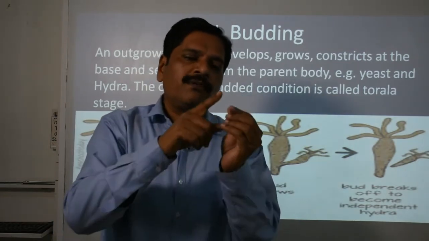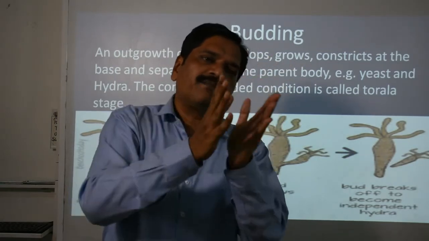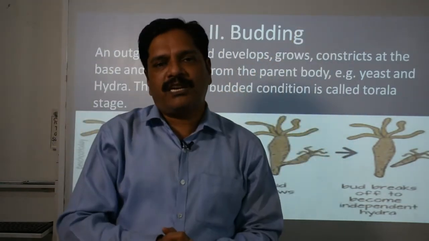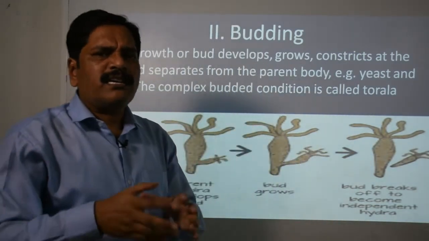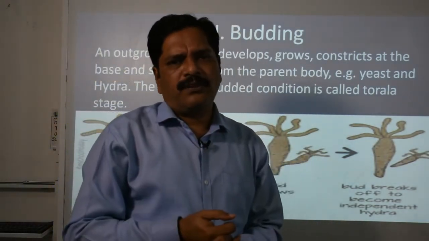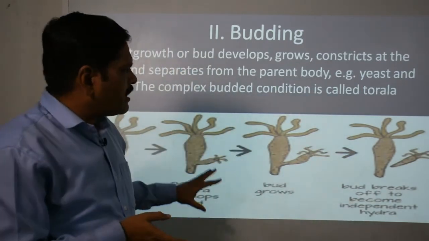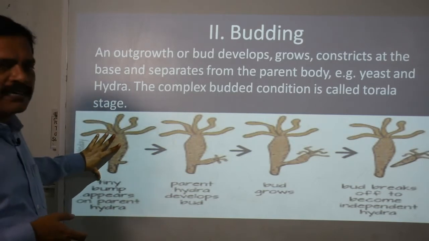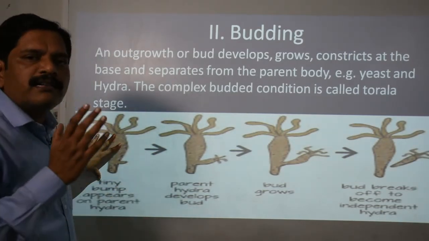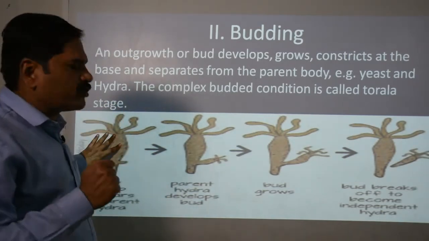Okay, so from this one bud the next bud will come, and then later they grow in the form of a chain. So this way this is called branch chain budding. Okay, so it is a common feature in unicellular organisms. But if you observe a multicellular organism, then this hydra is a simple multicellular structure.